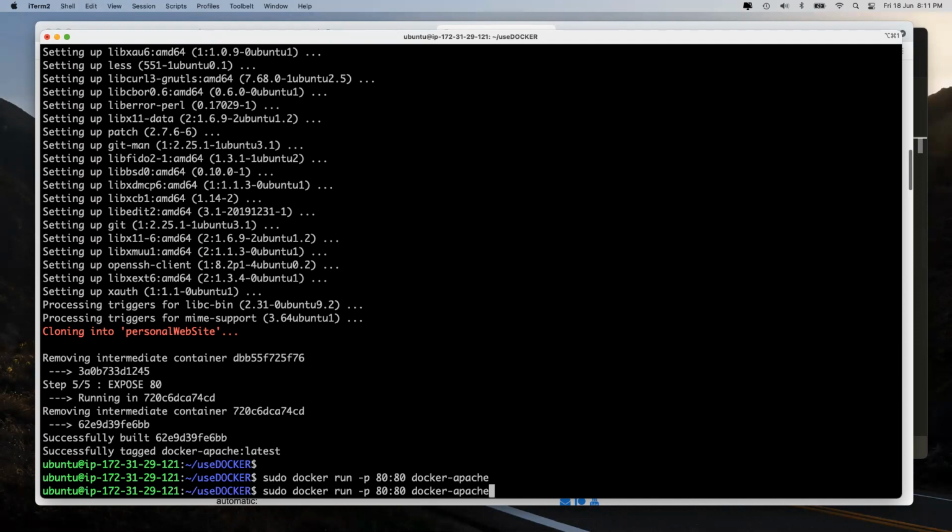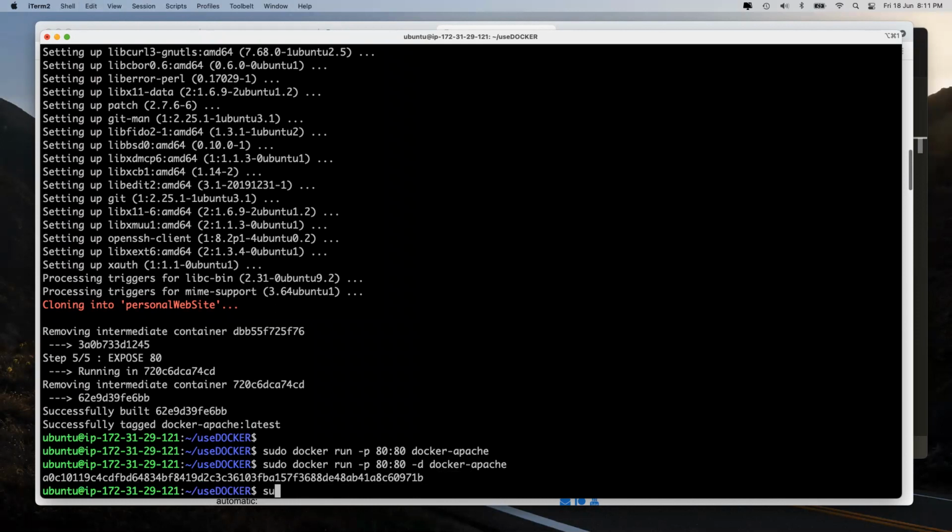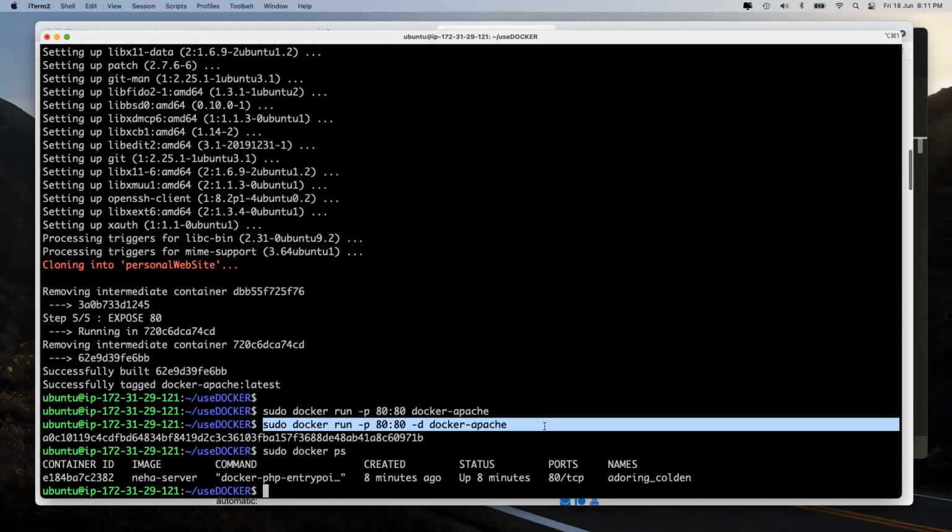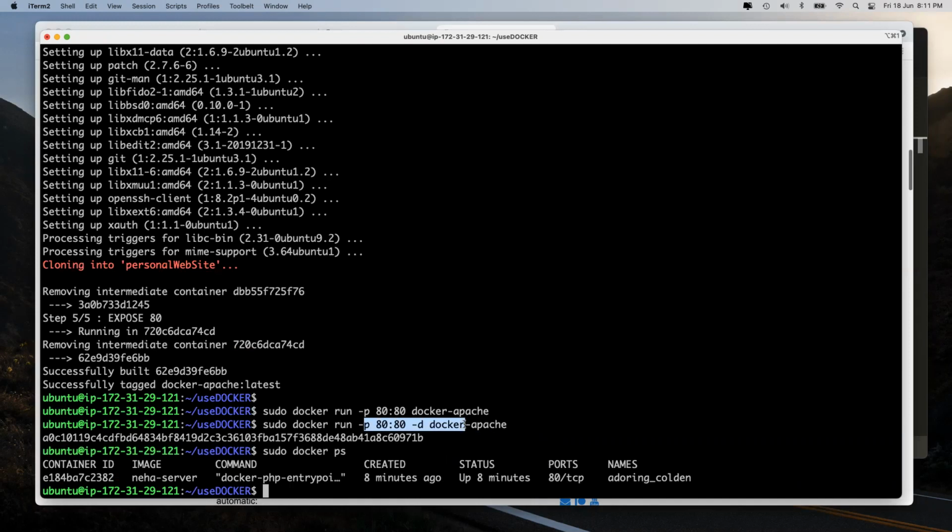But it's coming out exactly. So let's run it in detached mode. It works, and then I do sudo docker ps, and I see that the Neha server is still working. If the Neha server is working on port number 80, why is this not giving an error to me, by the way? Anyone fast? Why is this not giving me an error? If the Neha server is already working on port number 80, this should have errored out, isn't it?